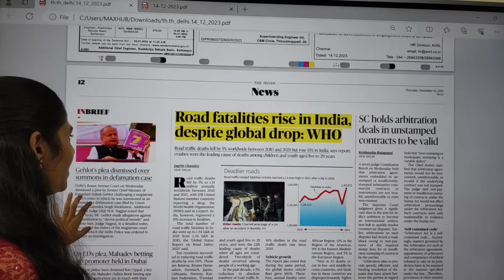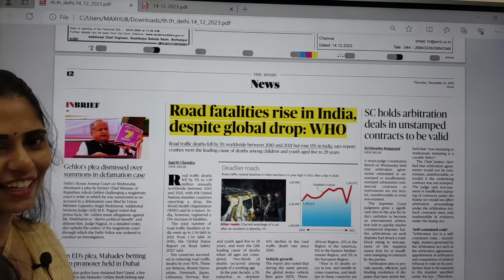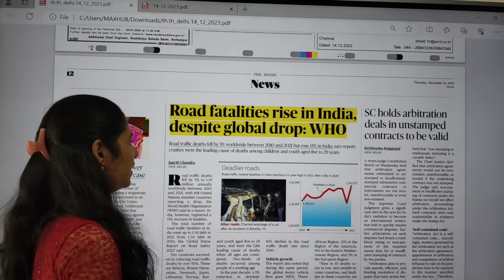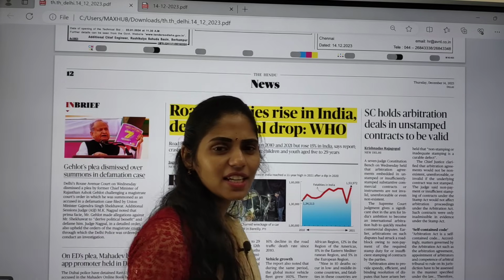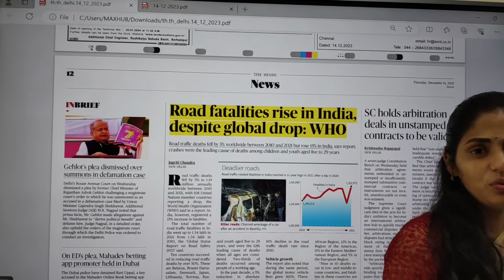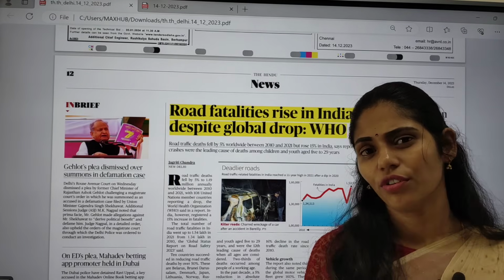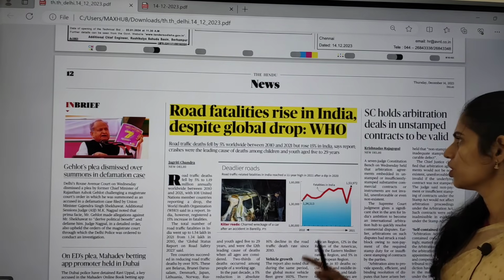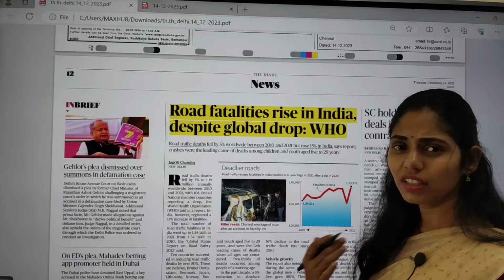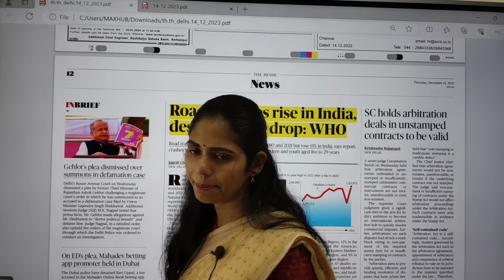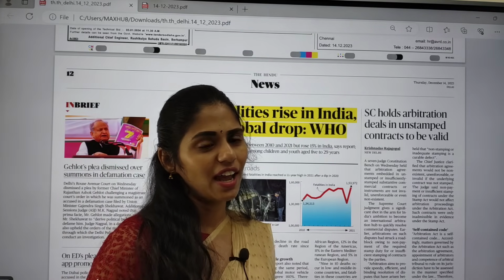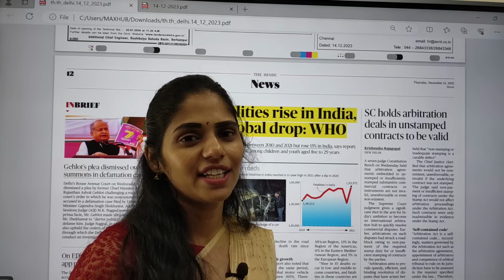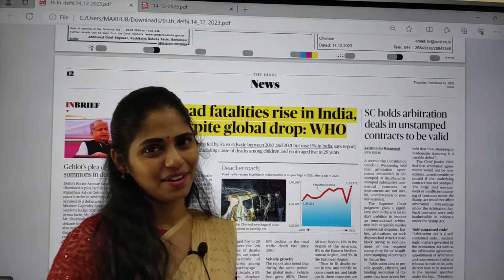Yes, here you can see one data: road fatalities, that is accidents, are rising in India despite a global drop, says WHO. So this article says that globally, that means in the entire world, there is a decrease in road accidents. Why is it decreasing? We have good technology. For example, if you are using a four-wheeler like a car, now in cars we have safety measures like seat belts, airbags, etc.